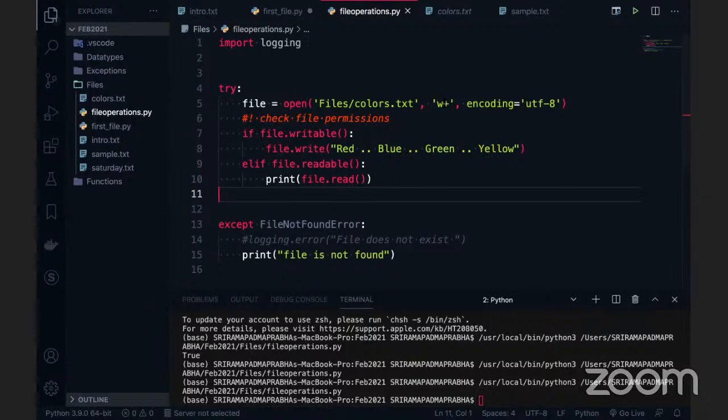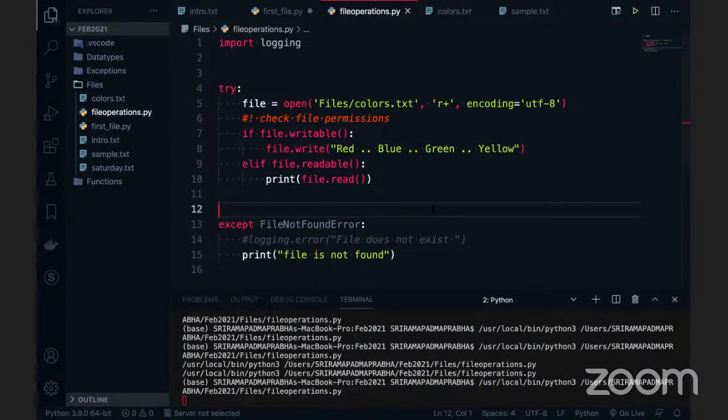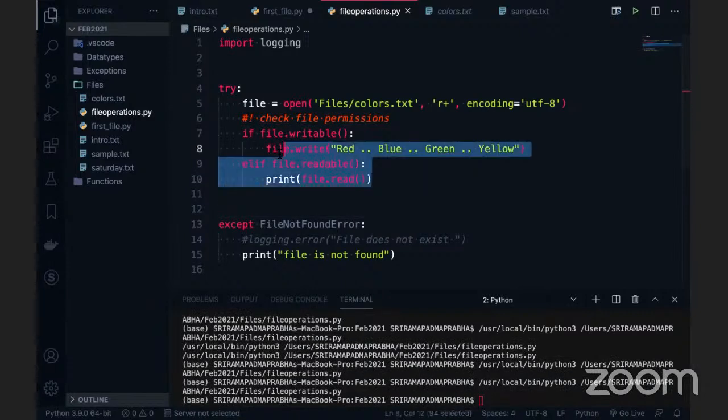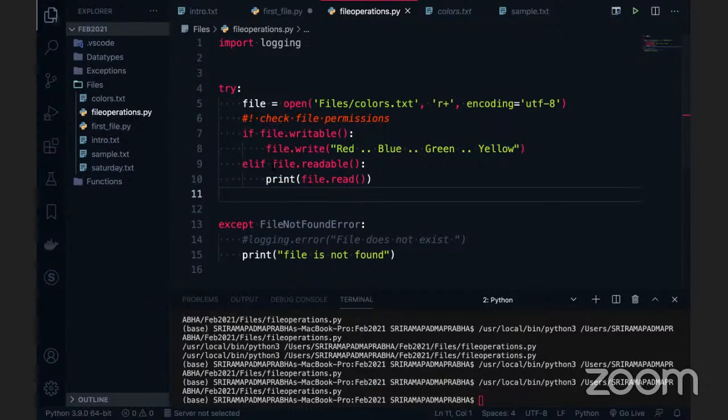What if I say this one is the r mode? If I execute this code, you can see I'm executing it with the r+ mode. Yeah, so you can see this is not printing. Can anybody ping me on the chat why we are in r+ mode but not able to read in the elif condition?